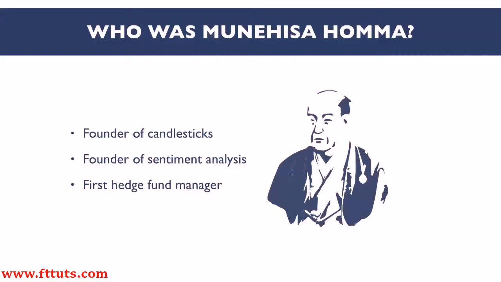The truth is that Munehisa Homma was more than just a simple rice trader. Apart from being known as the father of Japanese candlestick analysis, he was also an excellent value investor and quite knowledgeable in futures trading, fondly dubbed as the god of technical analysis and the first true contrarian trader. Back in 1700, a futures market had emerged in the rice trading industry as merchants also sold coupons guaranteeing trade prices at a future time. A secondary market for these coupons was born, and this was where Munehisa, the investor, trader and entrepreneur, flourished.